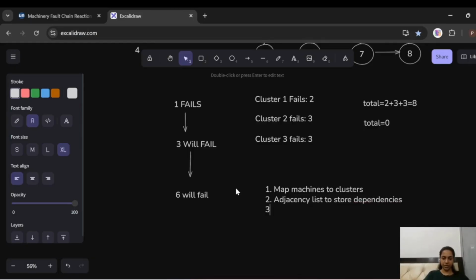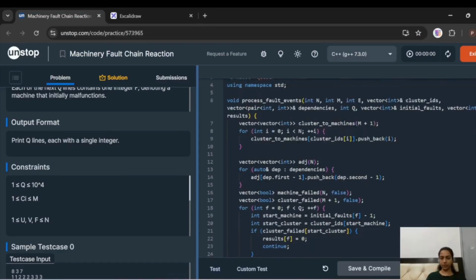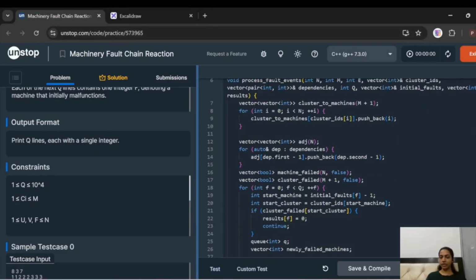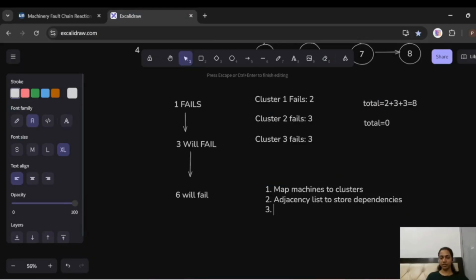Now the third part is to check. Let's see from the code, we are going to maintain two variables, that is the count of machines failed and the count of clusters failed. So maintain two vectors, machine failed and cluster failed. Machine failed is going to store all the machines from 1 to 8, and cluster failed will only take three values, 1, 2 and 3, because these are the only three clusters that we have.